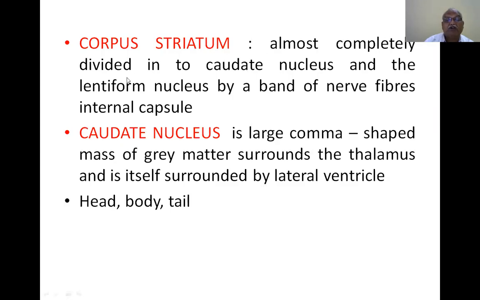Corpus striatum is almost completely divided into caudate nucleus and lentiform nucleus by a band of nerve fibers, the internal capsule. Caudate nucleus is a large comma-shaped mass of gray matter, surrounds the thalamus, and is itself surrounded by the lateral ventricle. It contains head, body, and tail. Now I will show you the caudate nucleus.